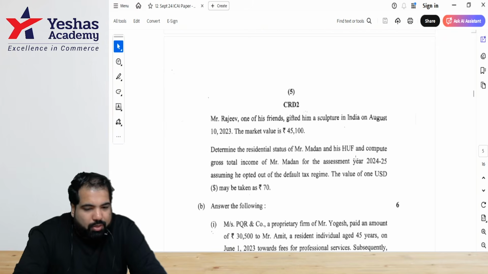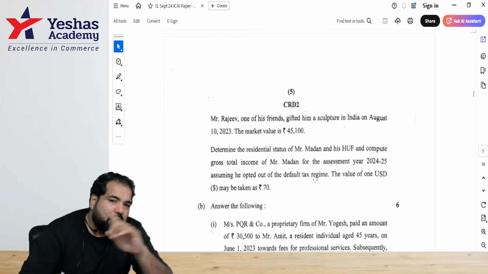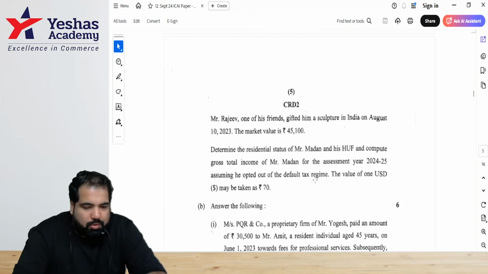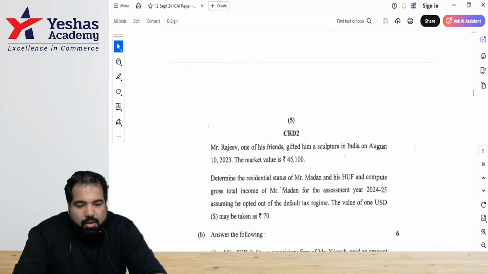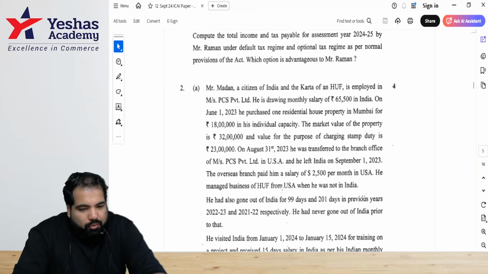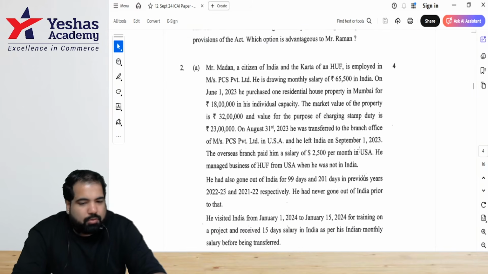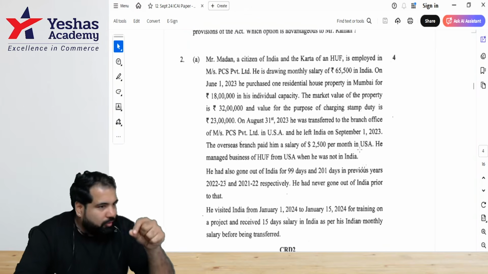For the assessment year 24-25, assuming he has opted out of the default tax regime, matlab he is in the old regime. We are only focusing on the old regime right now. The value of $1 will be taken as $70. Guys, how many marks is this for? 4. Good question. We'll first discuss it. This is the question that we'll write also.